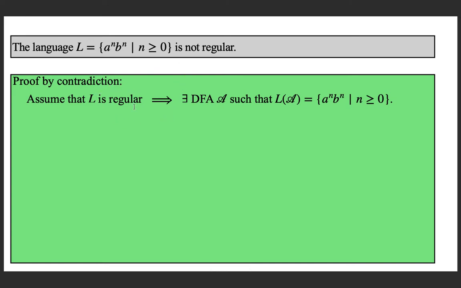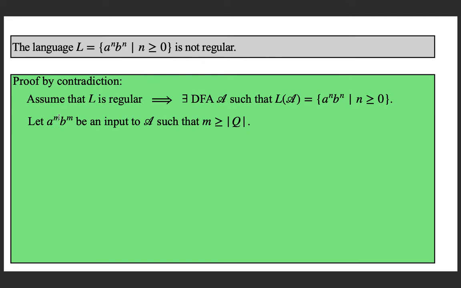The moment you assume that it is regular, then without loss of generality, assume that there exists a DFA A such that the language of A is this language, and that is why it is regular. Now